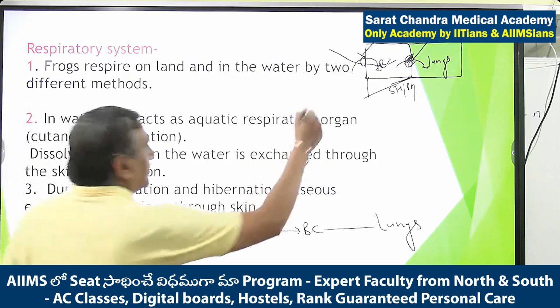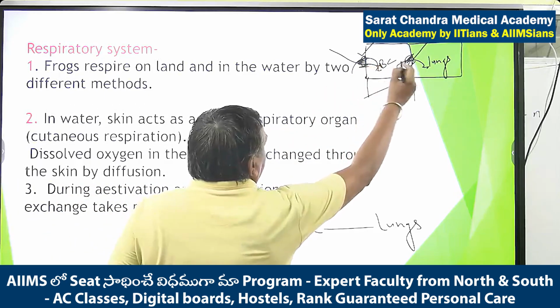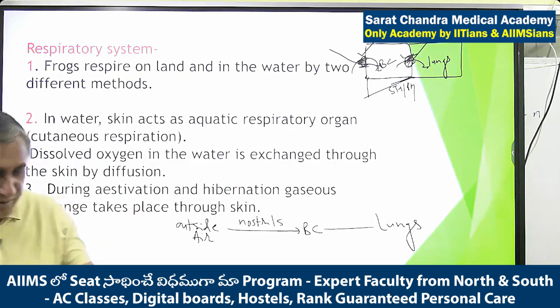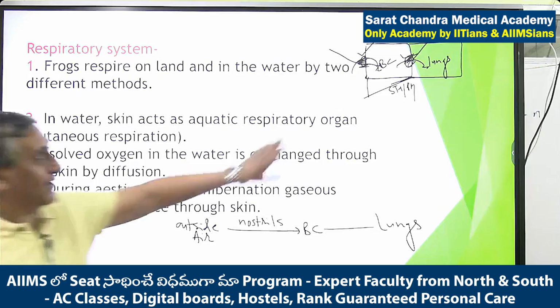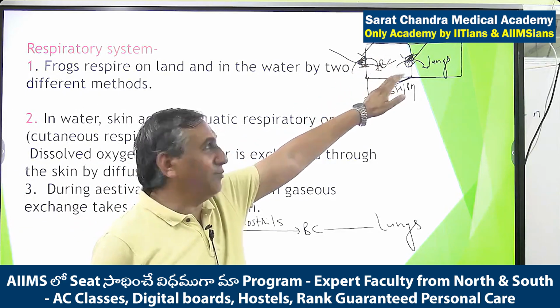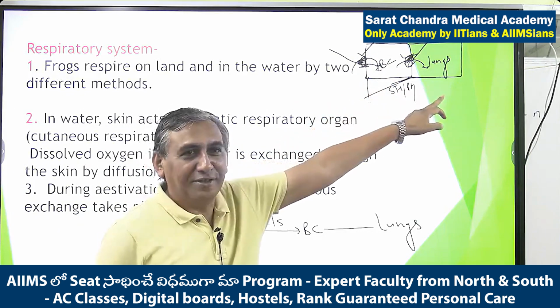We have to close this and we have to open it. Clear? And again, see, I said when there is contraction in the sternohyal and petrohyal, the floor is moving down and volume increases. So when they come back to the relaxed position like this, what decreases? Volume decreases. The pressure on the air which is present in the buccal cavity increases. So air will move from the buccal cavity to the lungs.